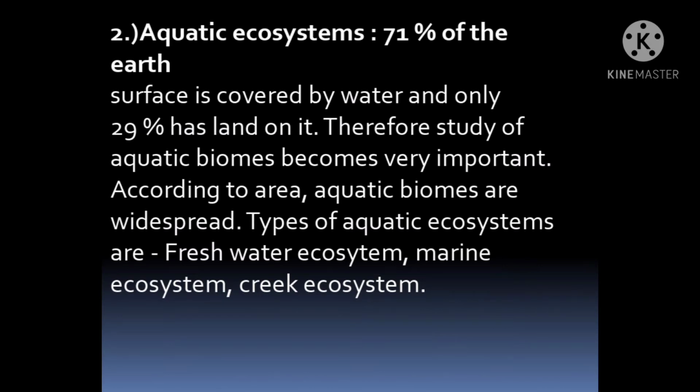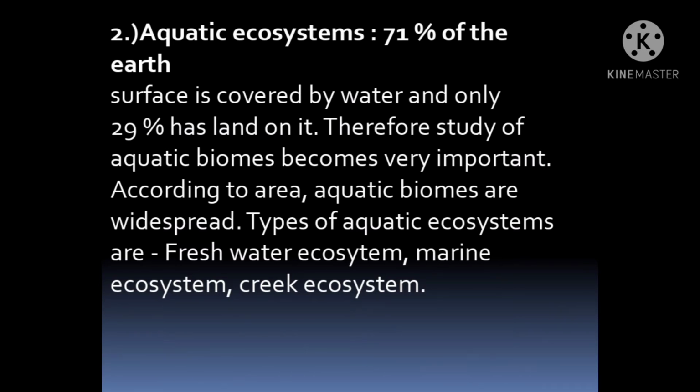So what is an aquatic ecosystem? 71% of the earth's surface is covered by water and only 29% has land on it. Therefore, the study of aquatic biomes becomes very important. According to area, aquatic biomes are widespread.